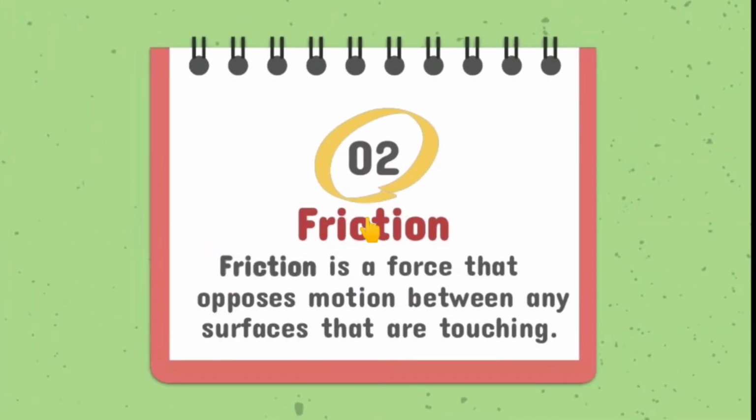Then there is another force which is called friction. Friction is a force that opposes motion between any surfaces that are touching. There are two surfaces in friction, and there is an opposition to the motion. So in this way, friction is a force that opposes motion between any surfaces that are touching.